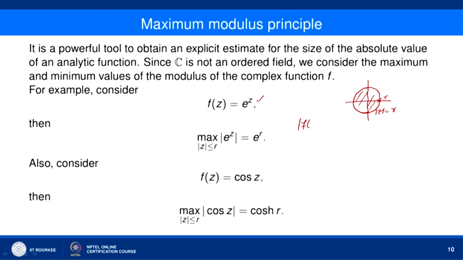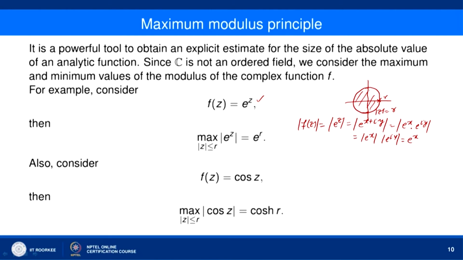Mod of f(z) is equal to mod of e to the power z, which is equal to mod of e to the power x plus iy. So, this is mod of e to the power x into e to the power iy, which is mod of e to the power x into mod of e to the power iy. e to the power x is always positive because x is real. So, this is e to the power x, and mod of e to the power iy is mod of cos y plus i sin y, which is equal to 1. So, mod of f(z) is equal to e to the power x.